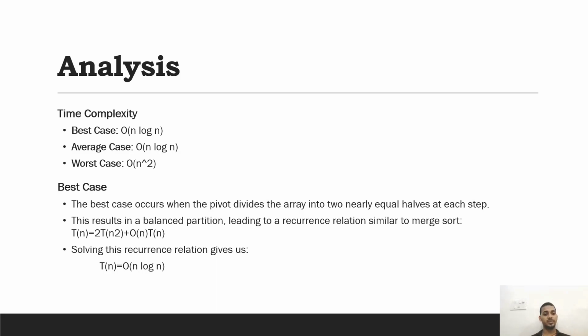Best case. The best case occurs when the pivot divides the array into two nearly equal halves at each step. This results in a balanced partition, leading to a recurrence relation similar to merge sort, that is, T(n) equals 2T(n/2) plus n. Solving this recurrence relation gives us time complexity equal to n log n.